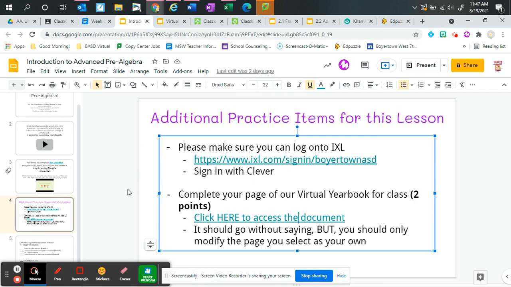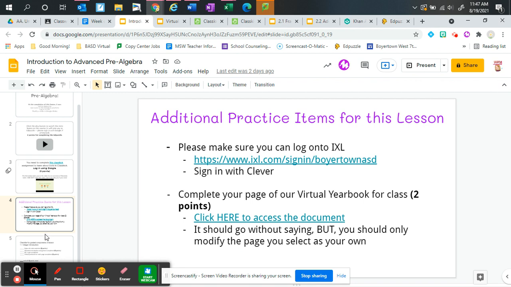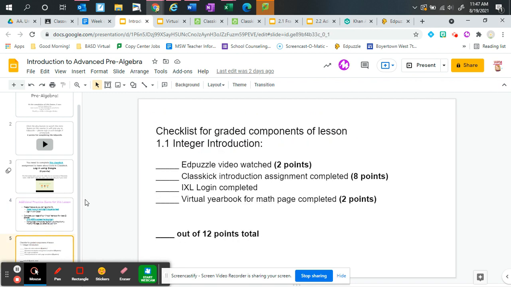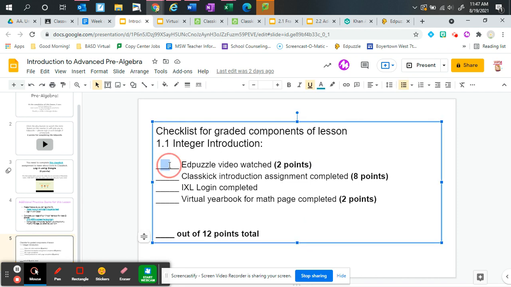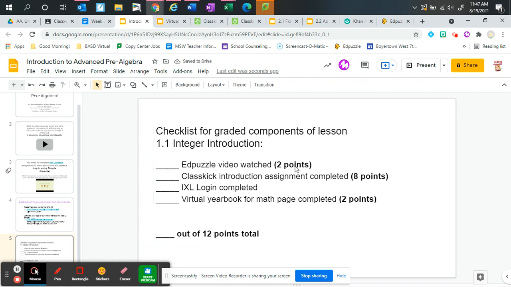So you'll go back to the slides here. And again, like I said, you're just going to keep going down through the slides. The final slide in this unit is going to have a quick little checklist for you. You're welcome to go in here and modify that and put a little X there after you accomplish it. But this shows you exactly from this particular lesson what's graded, what you should have done, in the order that you should have done it.